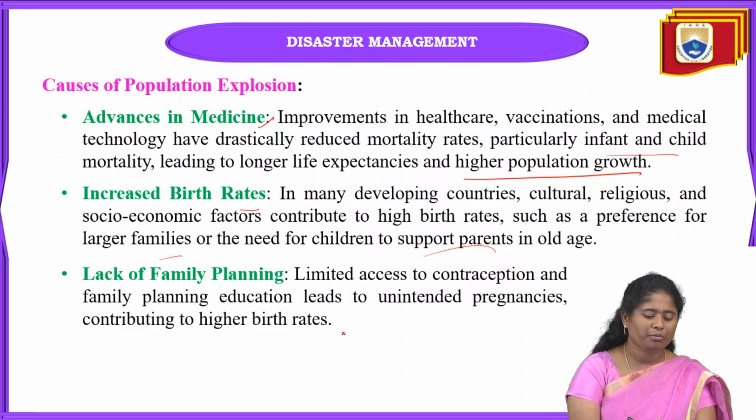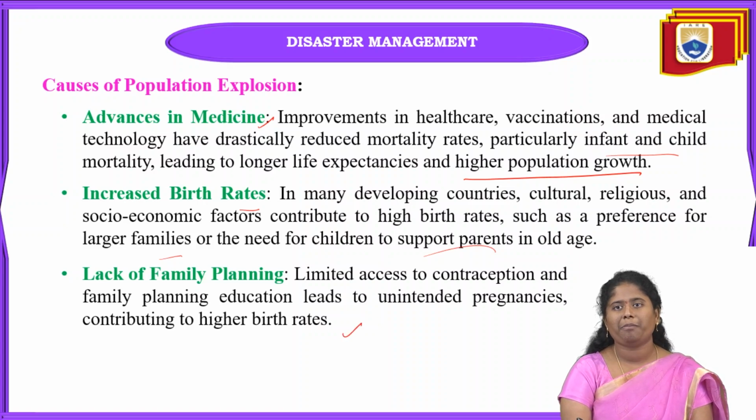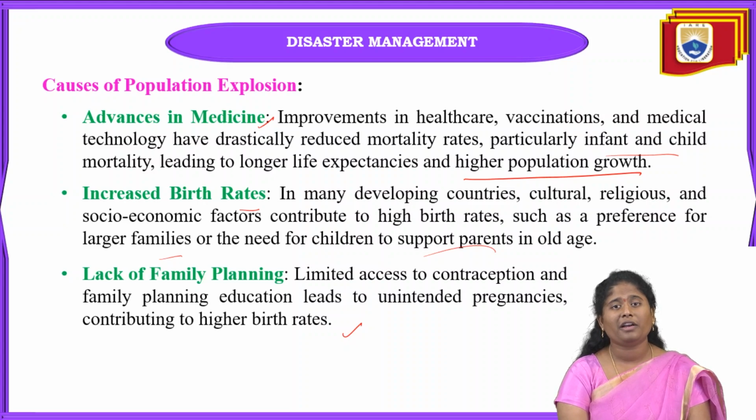And next is lack of family planning. In some countries, the government has released family planning rules. One family having only 2 children is the basic requirement in some countries. Only 2 children, not more than that. They can reduce to one child also, but not more than 2 children. That is one of the conditions in some countries.